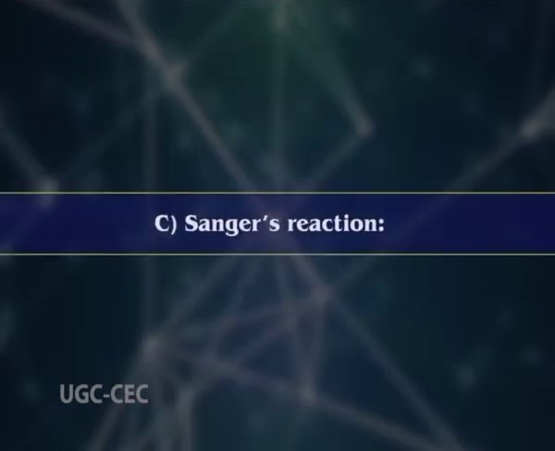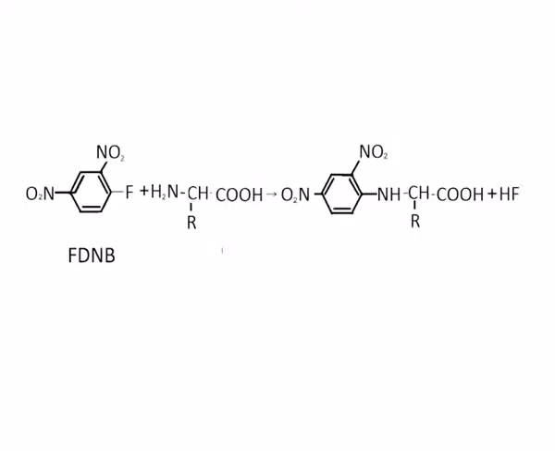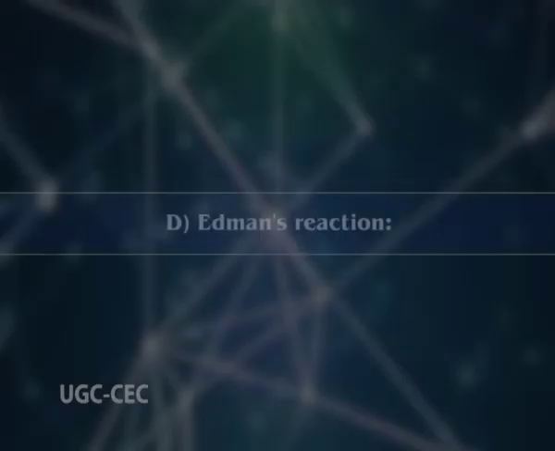Number C, we will discuss Sanger's reaction. This reaction was introduced by the scientist Frederick Sanger, who used 1-fluoro-2,4-dinitrobenzene, FDNB. This reaction is specific for the free amino group of the amino acid or polypeptides, resulting in the formation of DNP derivative, a yellow crystalline compound.